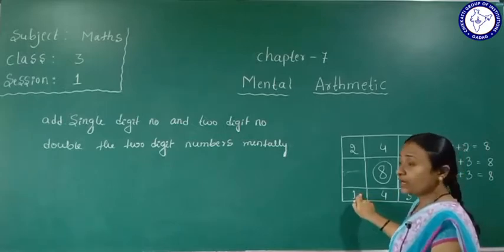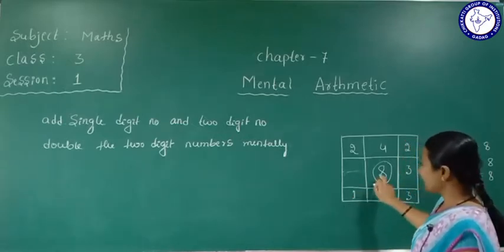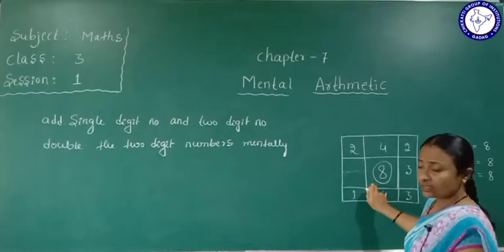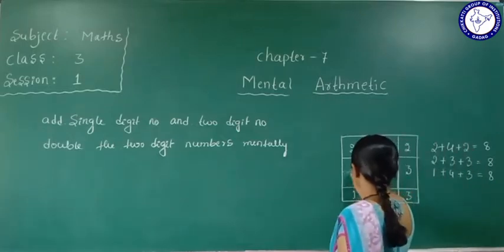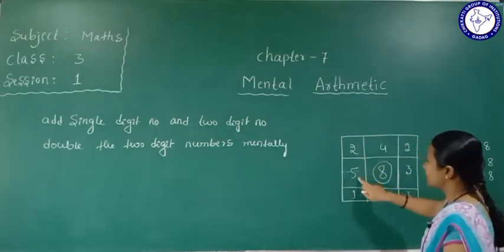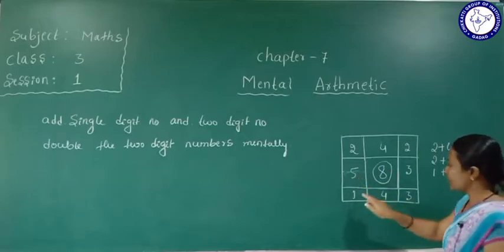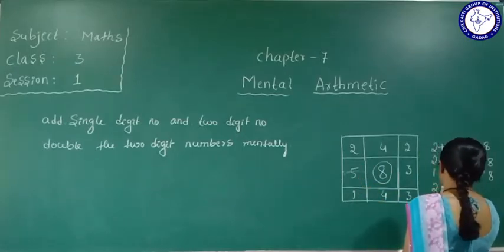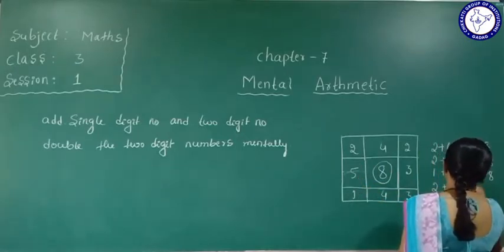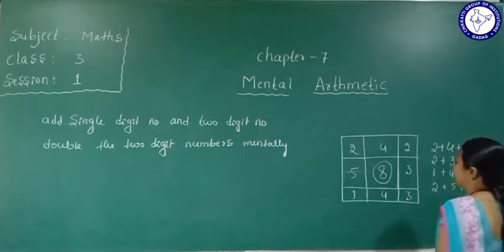So how many numbers will we add to get the answer 8? Yes, so we'll write 5. 2 plus 5 is 7. 7 plus 1 is 8. 2 plus 5 plus 1 equals 8. Yes.